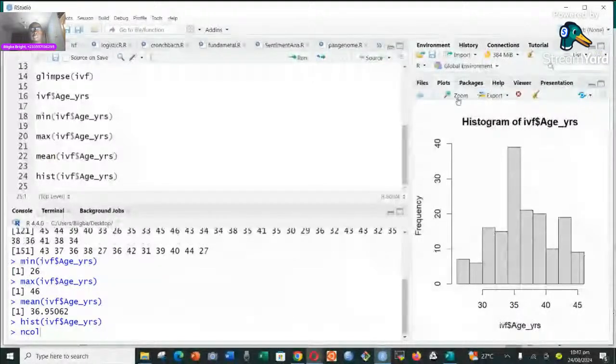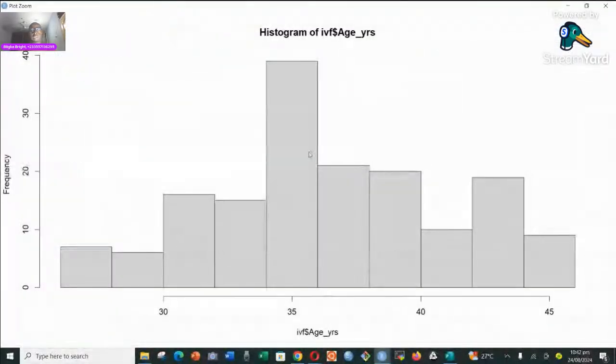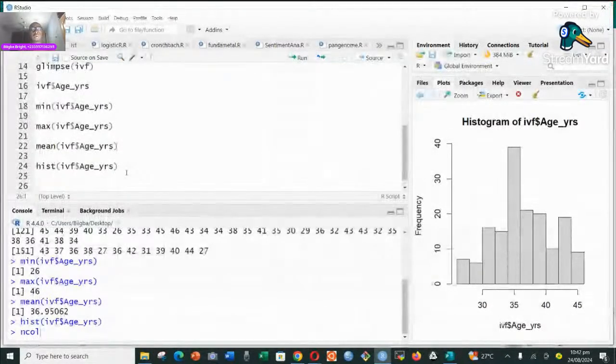I'm trying to zoom it, but it's taking a little while. But you can see it from here. Okay, then here it is. So we can see this is the age distribution. We just have a quick glimpse of how it looks like. We could also have a quick look at any of the categorical variables.